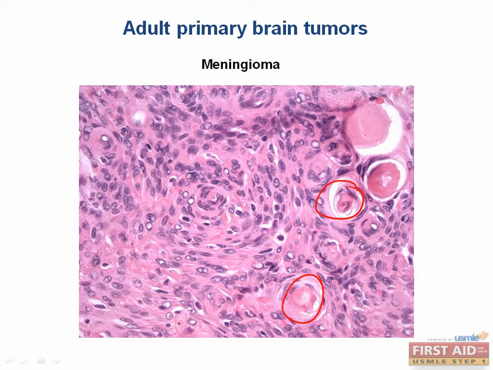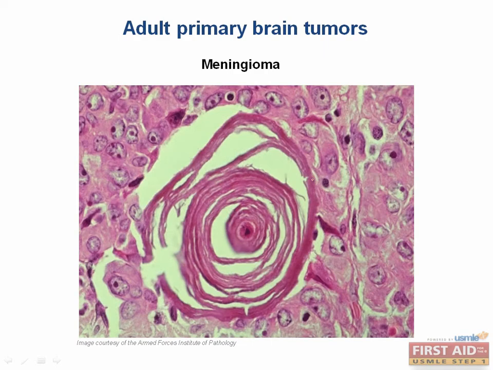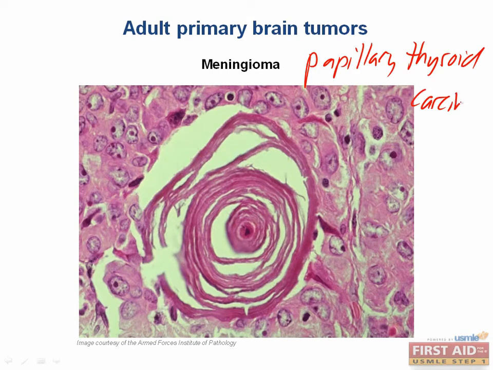Now, this pathological term, psammoma bodies, shows up in a number of different diseases, but what is it exactly? So here's a picture of a psammoma body. You can see the concentric calcified rings. It is thought to be due to dystrophic calcification, which is certainly seen in a number of different cancers. There is a particular cancer that should have a very strong association in your mind to psammoma bodies. What is this type of cancer? That is papillary thyroid carcinoma.